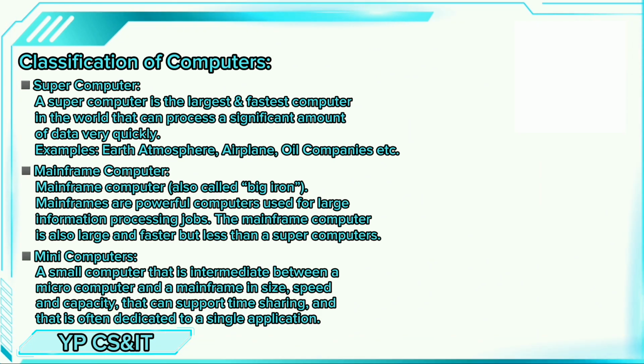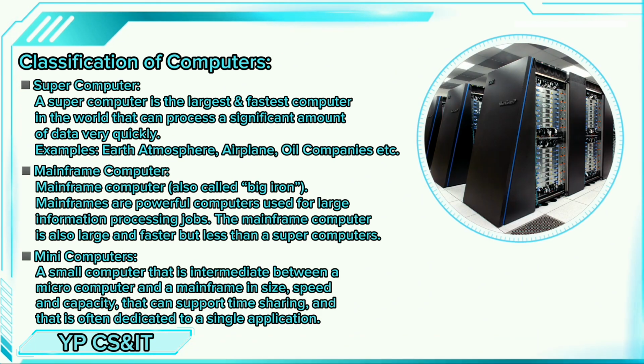Classification of computers. Supercomputer. A supercomputer is the largest and fastest computer in the world that can process a significant amount of data very quickly. Examples: Earth atmosphere, airplane, oil companies, etc.